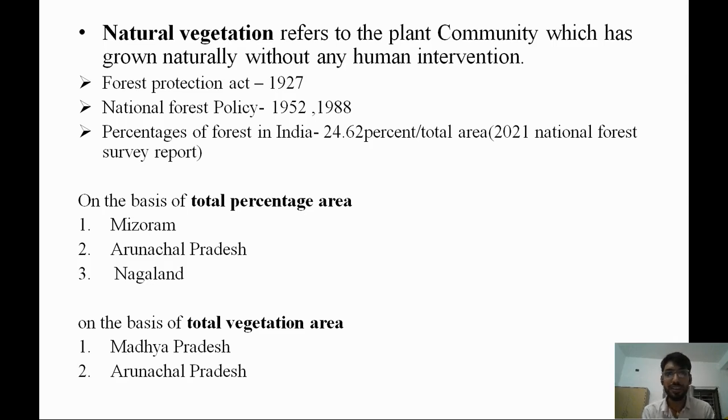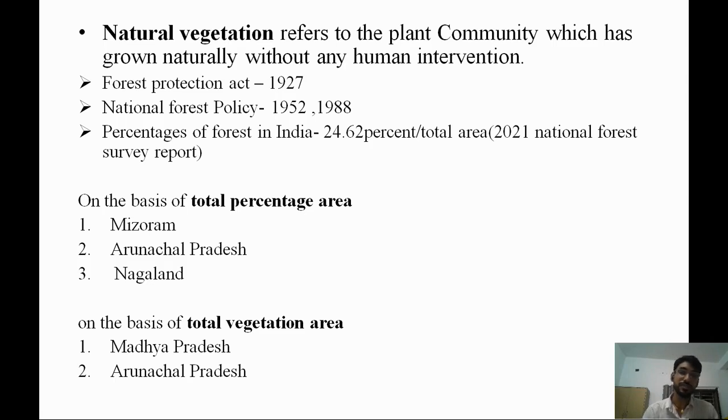There are so many trees, like in a park, but those trees are not considered under natural forest or natural vegetation, because those trees are somehow controlled by ourselves. Okay, so understand the difference between natural vegetation and normal vegetation.